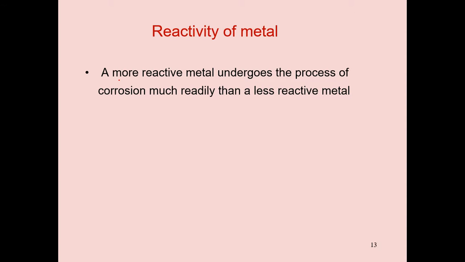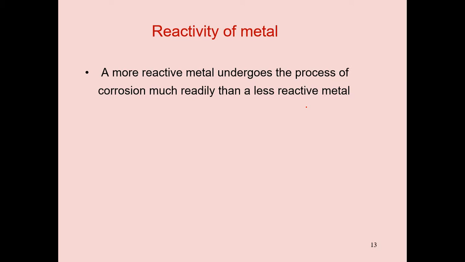See here, a more reactive metal undergoes the process of corrosion much more readily than a less reactive metal. It is very, very important. If the metal is very active, it undergoes corrosion very rapidly compared with a less reactive metal.